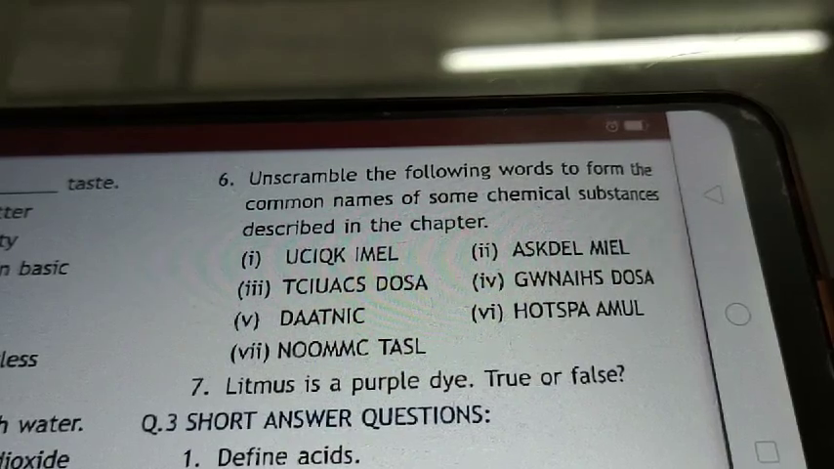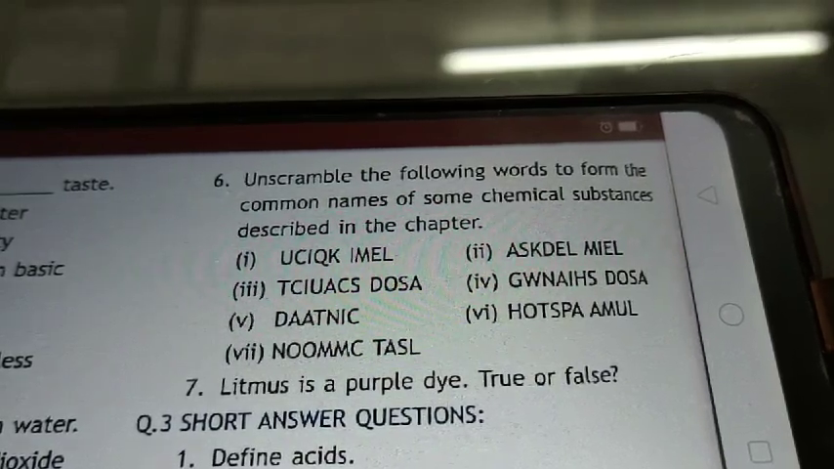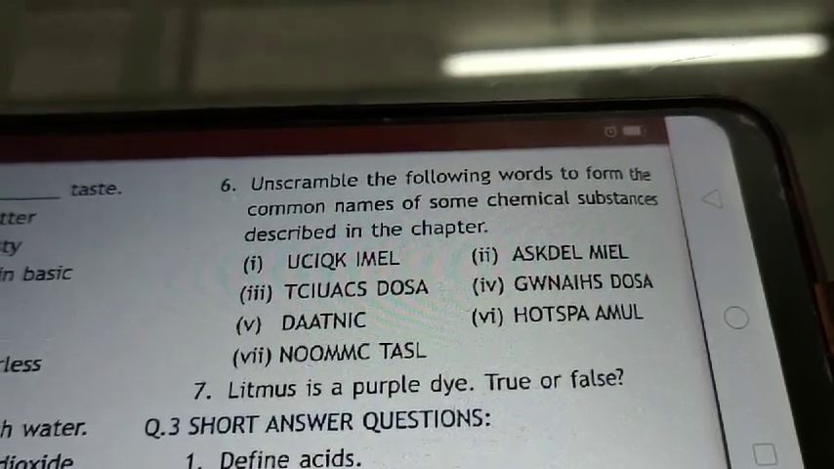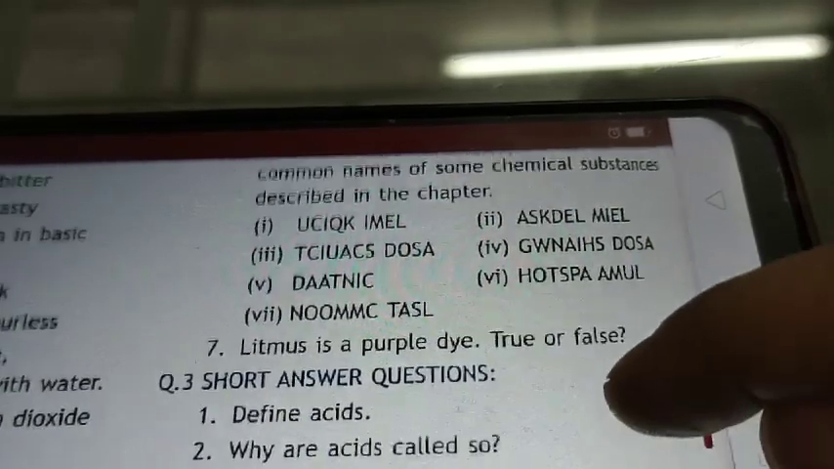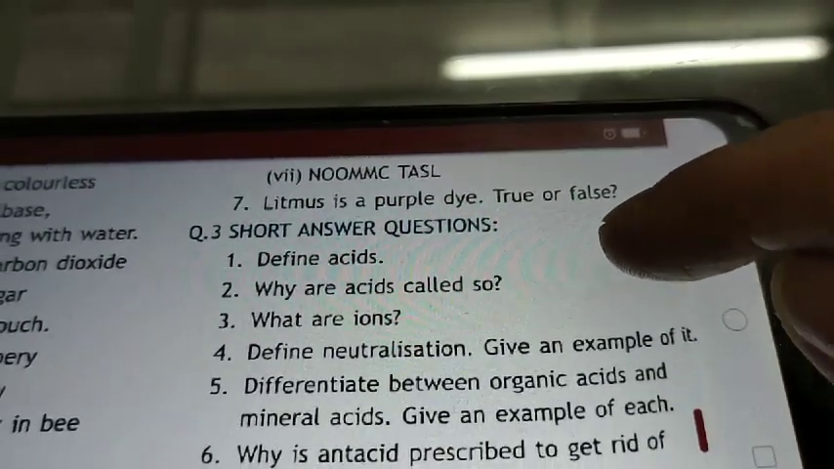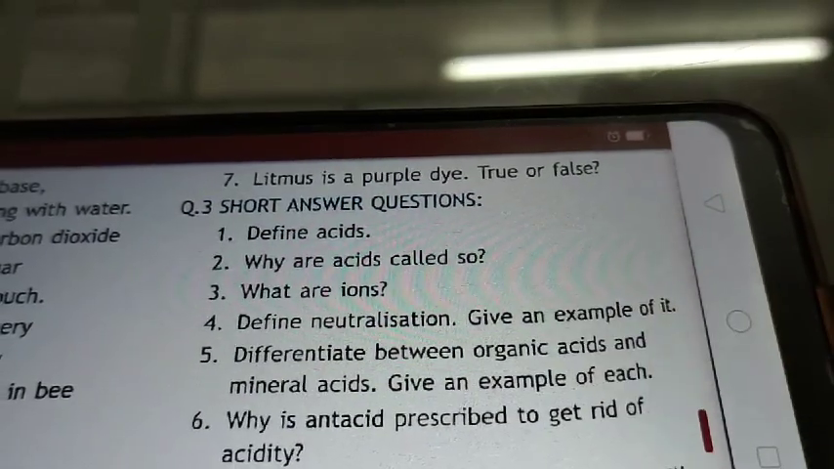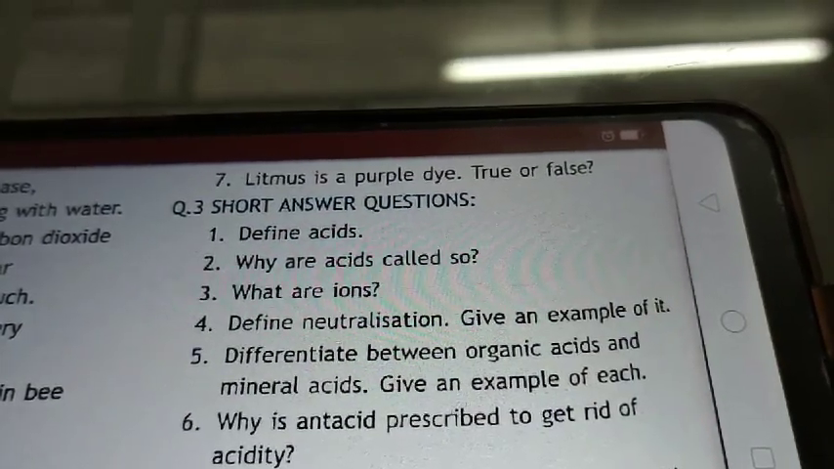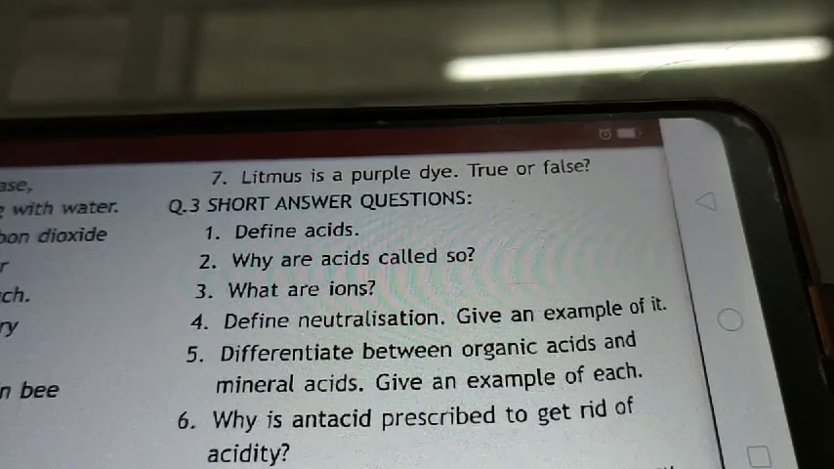Seventh question is, litmus is a purple dye, true or false? Yes, litmus is a purple color dye. Next, see, we are having students short answers. See, first question, define acids. You have to write by yourself.